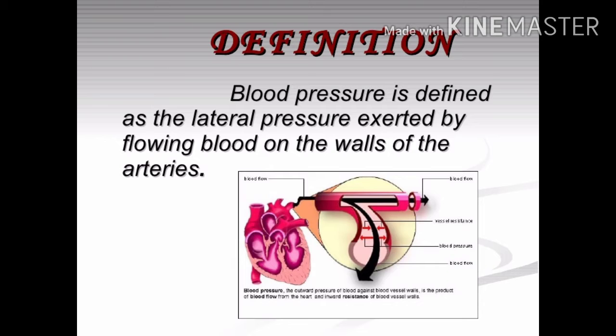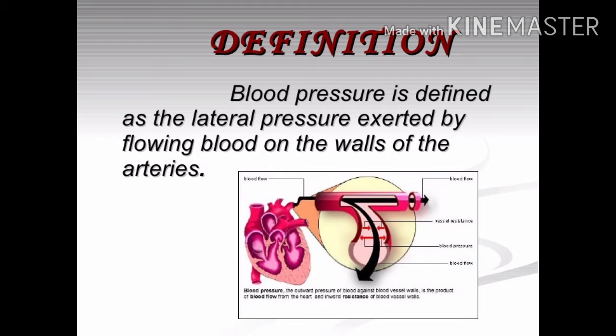The pressure of the blood inside the artery during ventricular systole, that is contraction, is called the systolic pressure. And the pressure in the artery during ventricular diastole, that is during expansion or relaxation, is called the diastolic pressure. There are two types of pressure. One is systolic pressure, another one is diastolic pressure. The systolic pressure means when the artery contracts, and diastolic pressure means when the artery